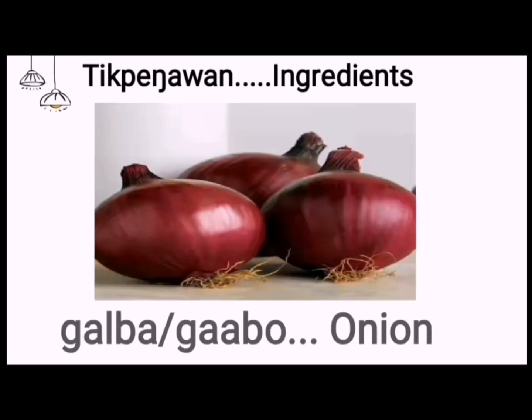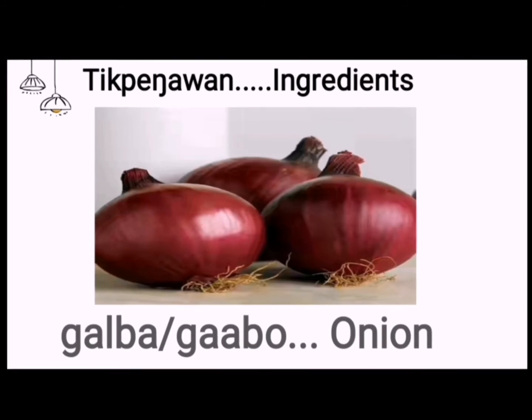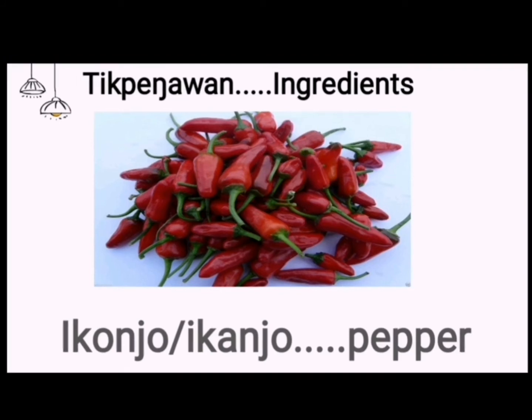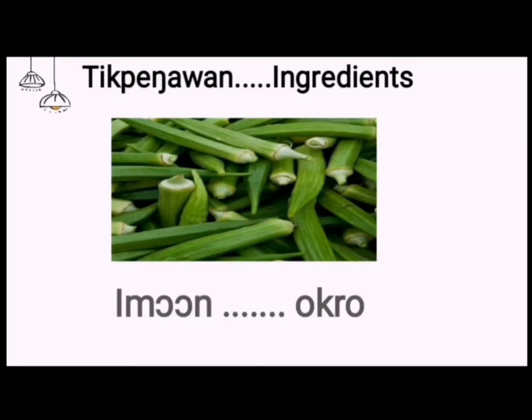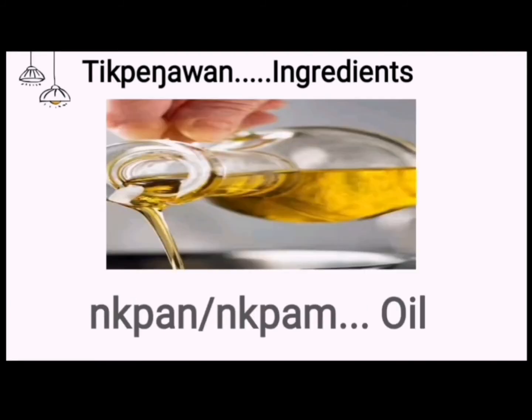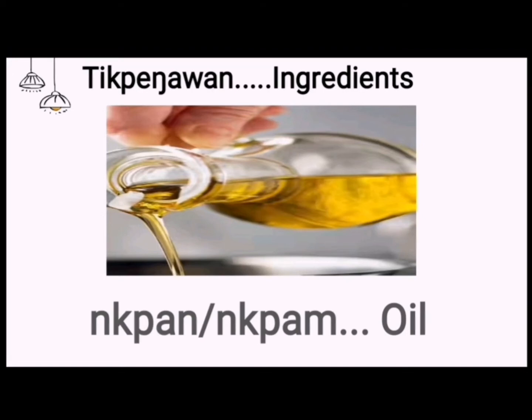Galba be gaabo is onion. Ikonjo be ikanjo, pepper. Imɔɔn is okro. Nkpan be nkpam is oil.